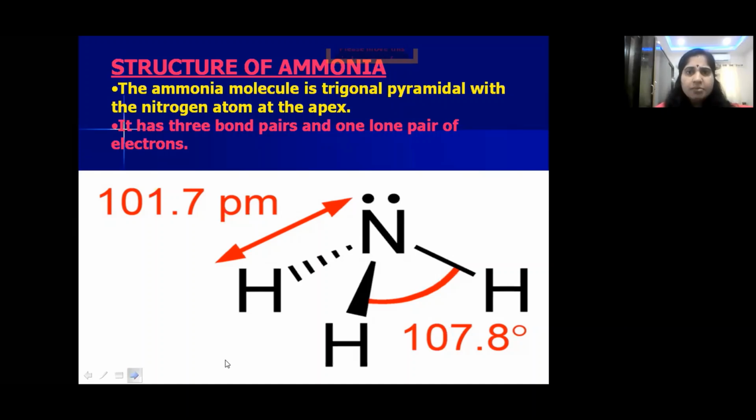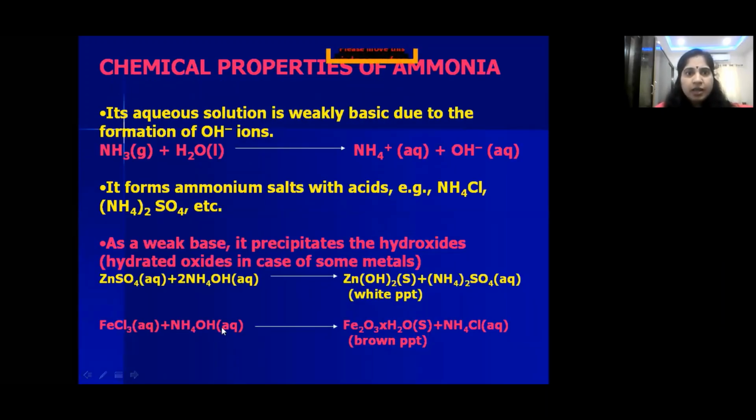Next, chemical properties of ammonia, children. So till now we have discussed the preparation of ammonia, physical properties of ammonia and structure of ammonia. Now let us see the chemical properties of ammonia. So we know already, in physical properties we have seen that ammonia is highly soluble in water. So once it is soluble in water, it forms an alkali.